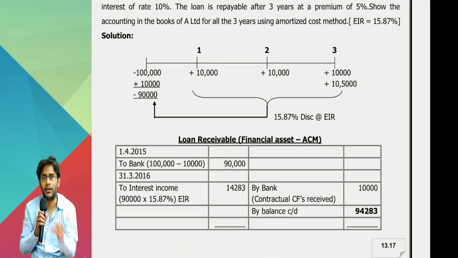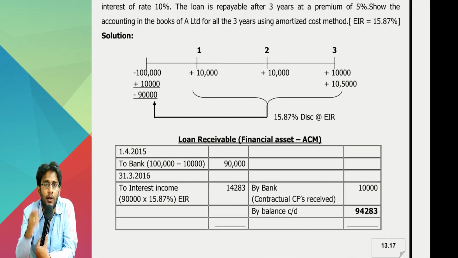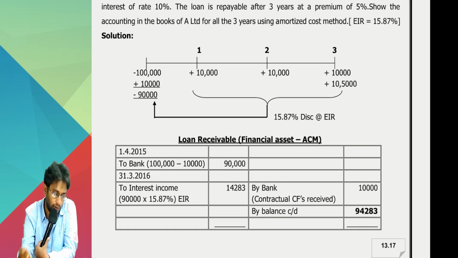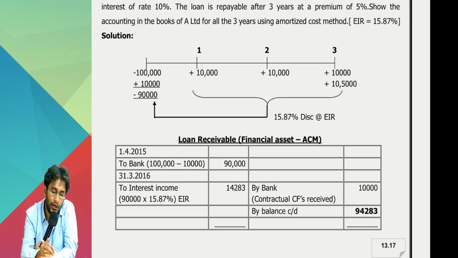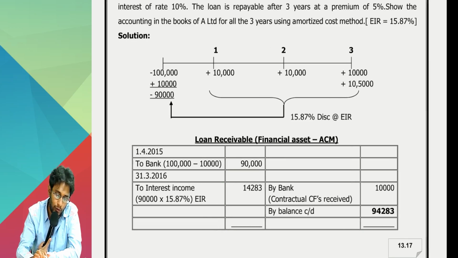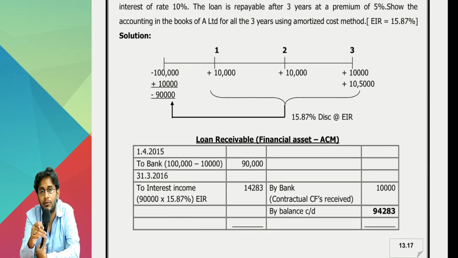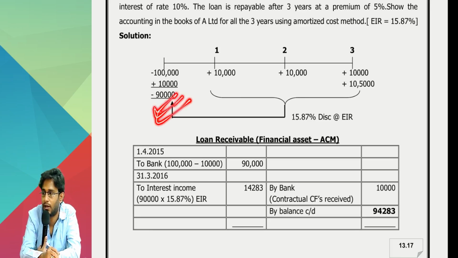Now, if you plot the cash flows on the timeline, first day the loan what I gave is 1 lakh, but I collected processing charges of 10,000 rupees. Effectively, my cash outflow is how much? 90,000. So even though legal contract law, the loan value is 1 lakh, Ind AS 109 says that 1 lakh rupees you have given with right hand, left hand you collected 10,000 rupees. Effectively today you gave a loan of only 90,000. Accounting law loan given is only 90,000.